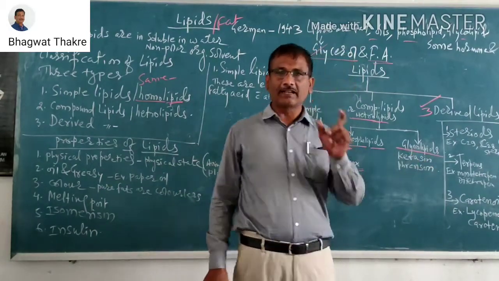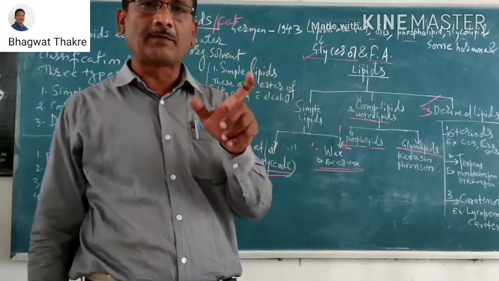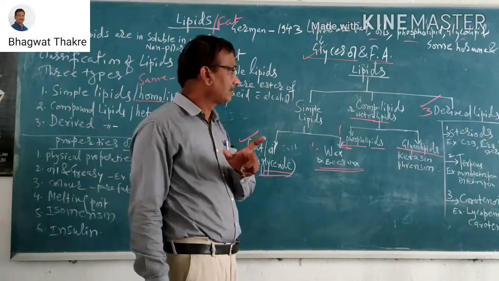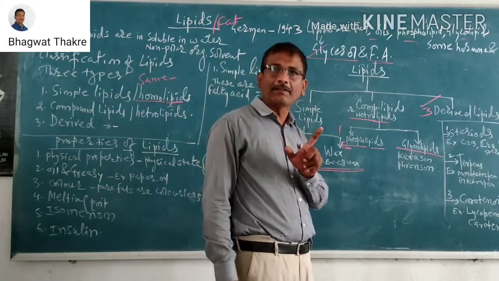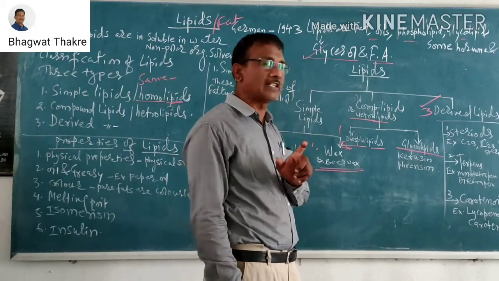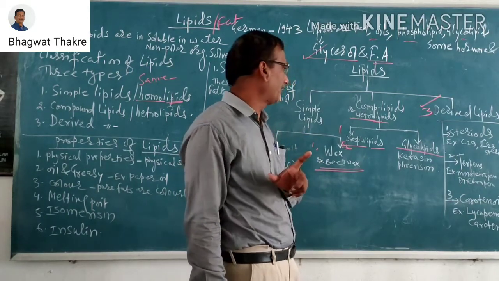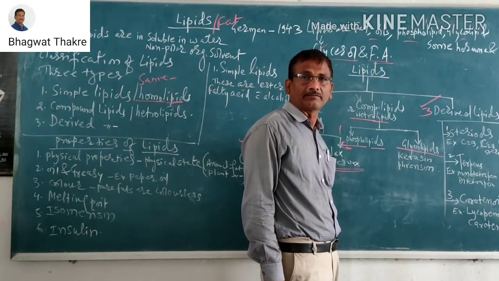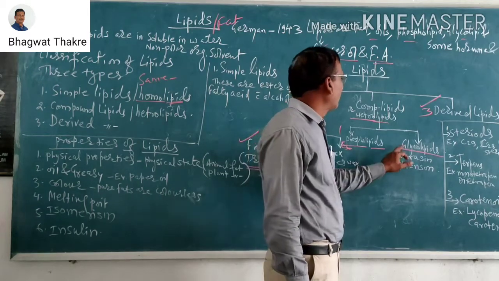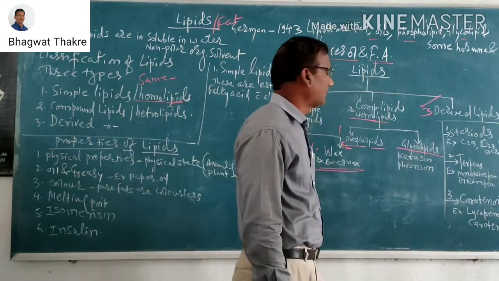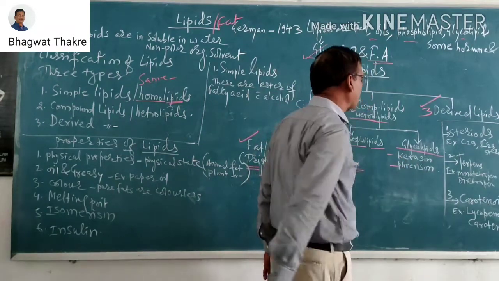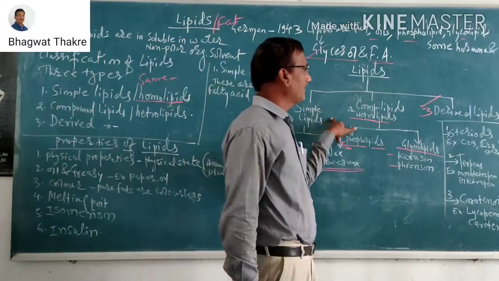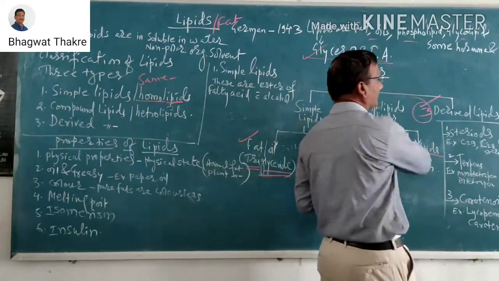Some lipids contain glucose, and some lipids are tasty, meaning sweet taste. That type of lipid is used as a sweet marker. That is glycolipids with sweet taste. Kerosene is among the best examples. This is the first, second, and then the third one, the derived lipids.